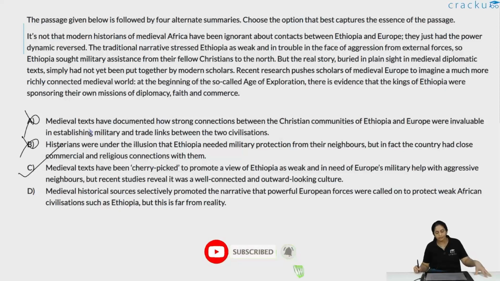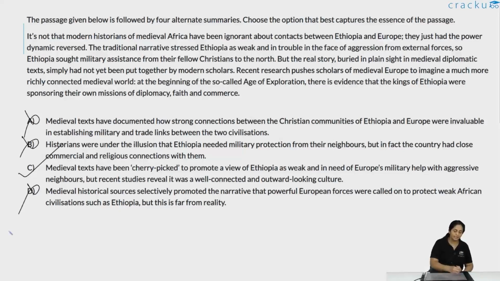Medieval historical sources selectively promoted the narrative that powerful European forces were called on to protect weak African civilizations such as Ethiopia, but this is far from reality. It's not "such as Ethiopia." It is talking only about Ethiopia and Europe. So it's not that there were other weak African civilizations like Ethiopia that the European forces came to protect. This is a gross distortion of what is actually given in the paragraph, which speaks only about Ethiopia and Europe as such. So D is also incorrect. C is the right answer.